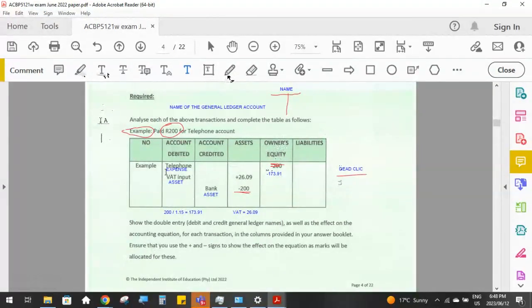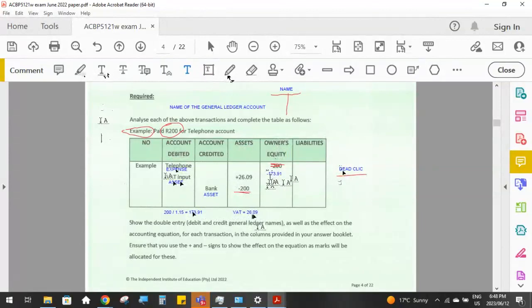So our owner's equity, which is the expense, telephone, an expense account, here expense account decreases owner's equity. So we are decreasing owner's equity by the excluding VAT amount, 173.91. And VAT input is an asset. So assets are increasing by 26 Rand and 9 cents, which is the VAT amount.